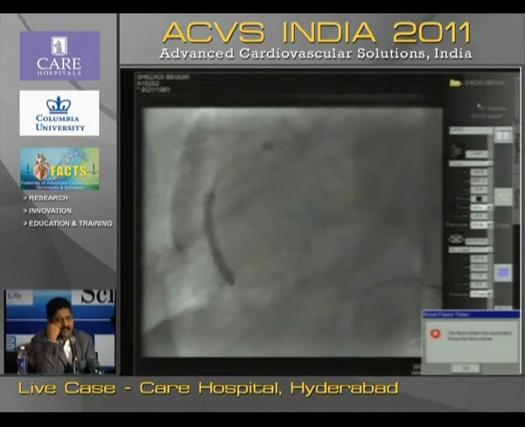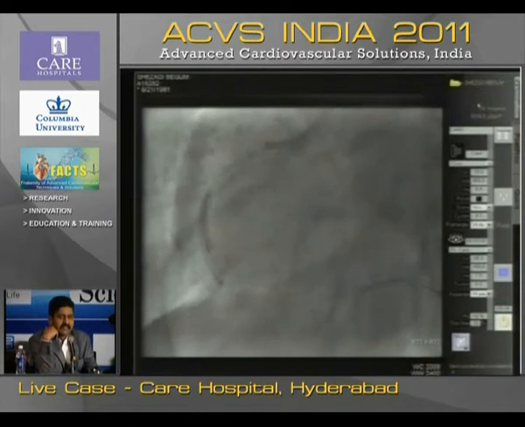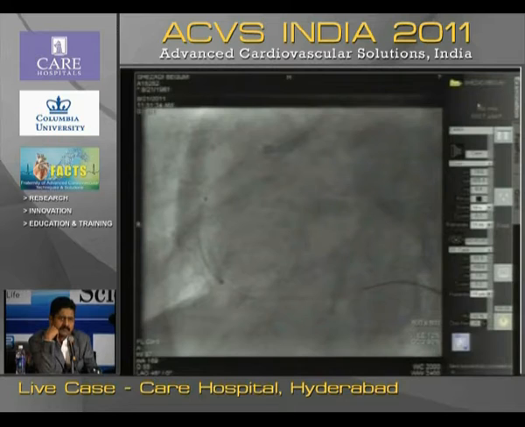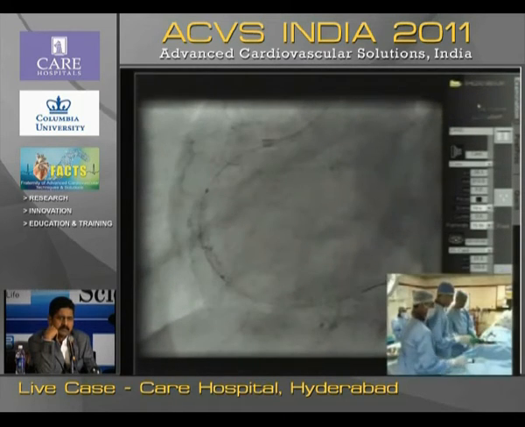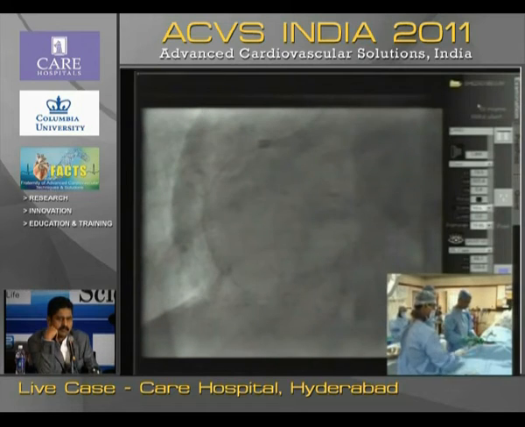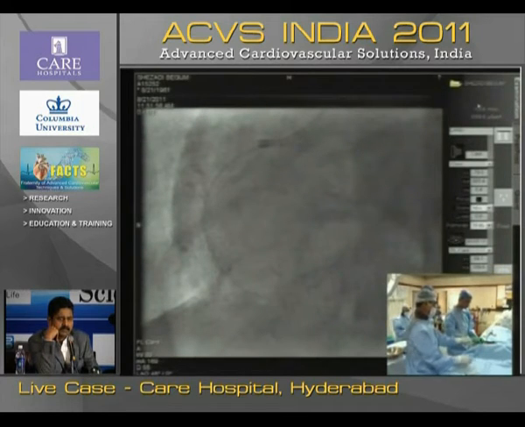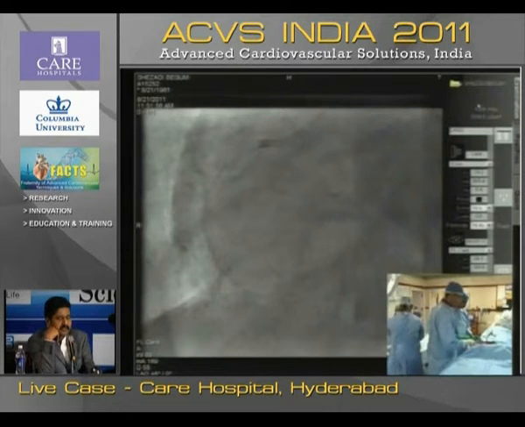Do you have any problem there, or are we interrupting the discussion? What are you doing, inflating the stent? Yeah, we have inflated the stent, and as you can see, at the original lesion site there is still some residual stenosis left over. We went up to 12 atmospheres and it seems to have conformed to the vessel quite well. Our plan is to take a short balloon and post-dilate the proximal segment. I think you can just take a picture. Probably the proximal portion was slightly underexpanded. Underexpanded, yes.